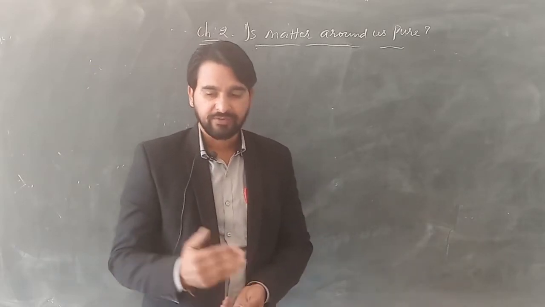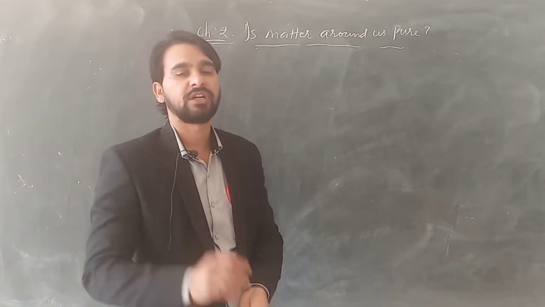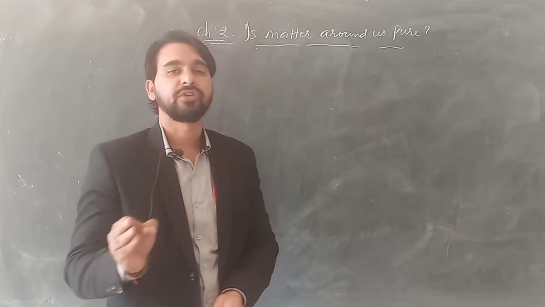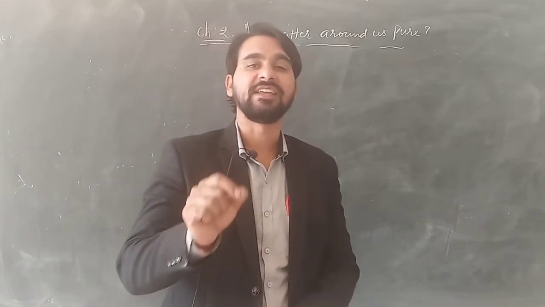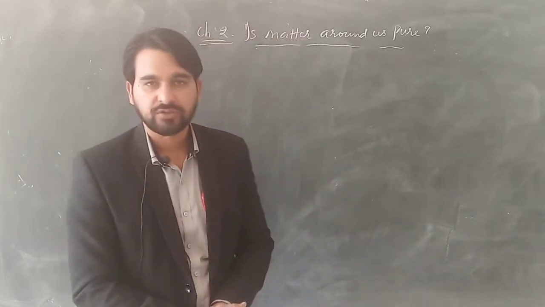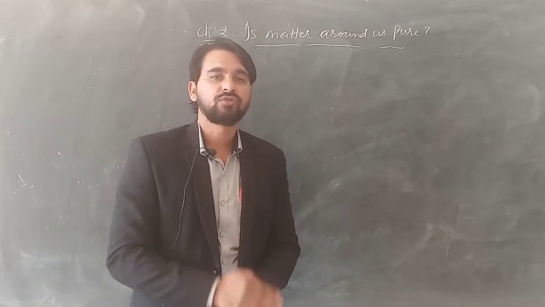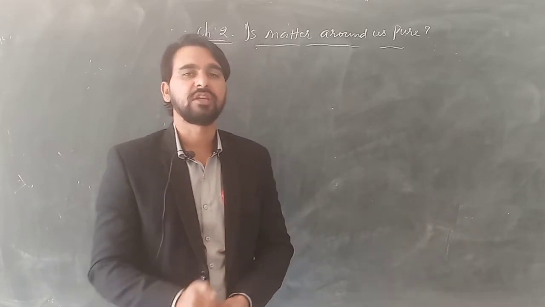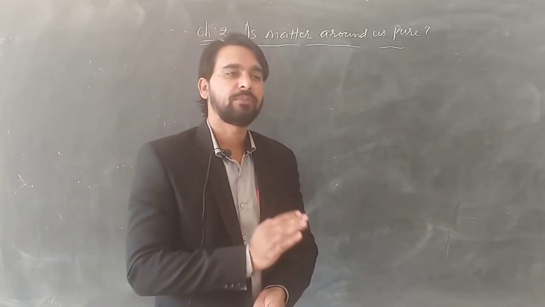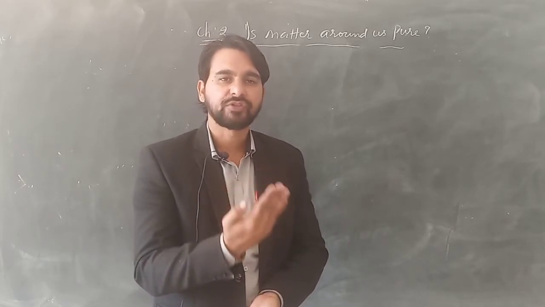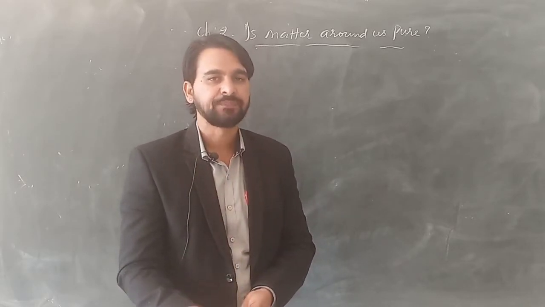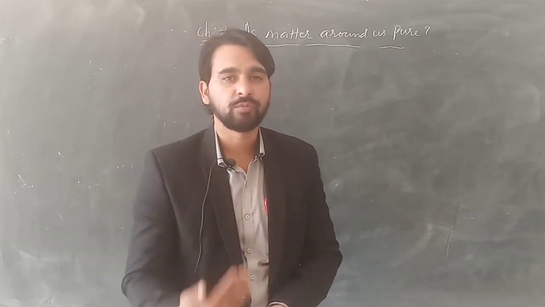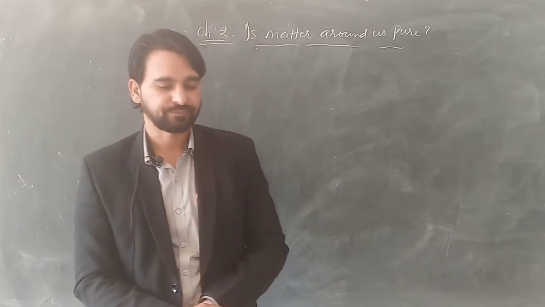Then we have learned how to find the concentration, and what the solubility of a solute is. That means it is the capability of how much solute can get dissolved in a given amount of solvent. Then we learned how to calculate the concentration of a given solution using formulas. If it is mass by mass percentage, then it is mass of solute upon mass of solution into 100. If it is mass by volume, then it is mass of solute upon volume of solution into 100.